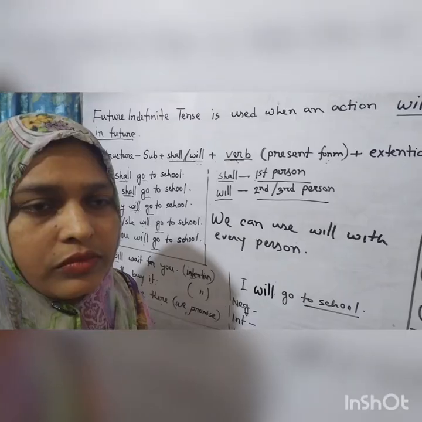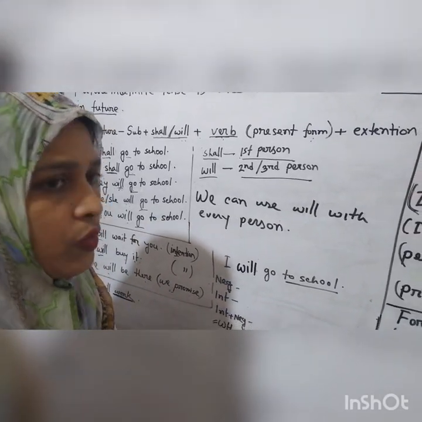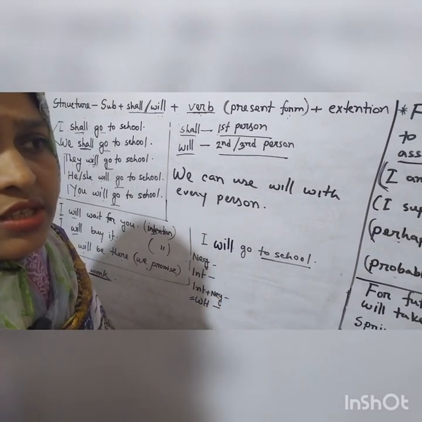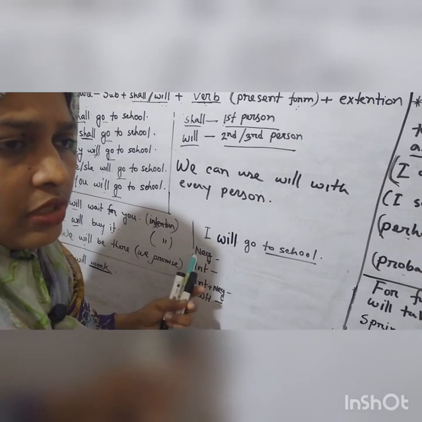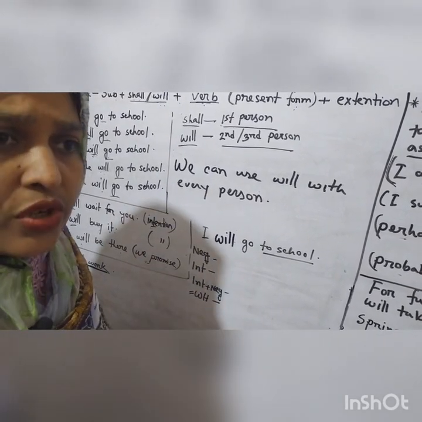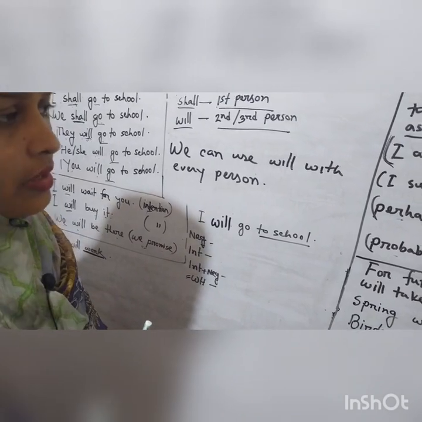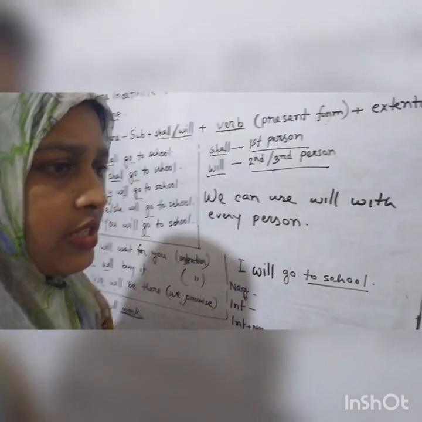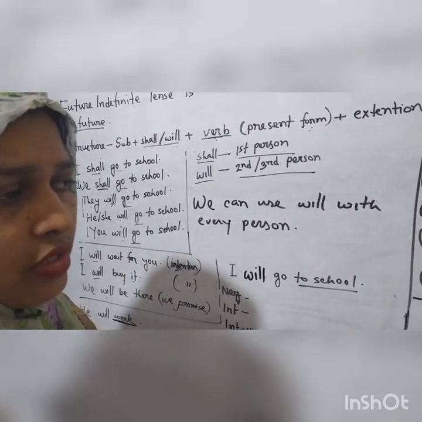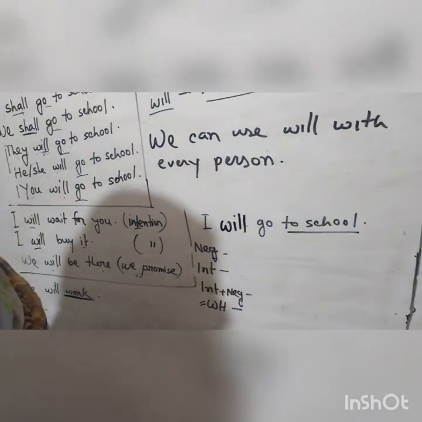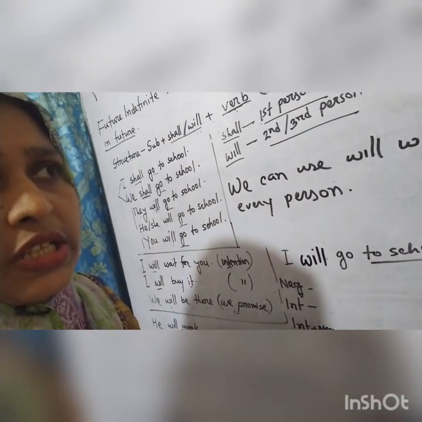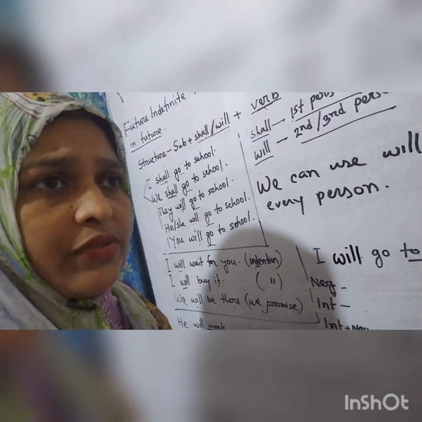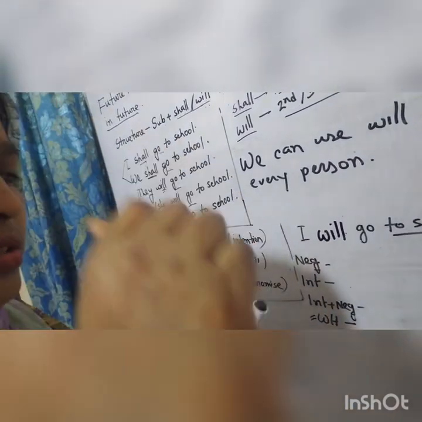Now, to know a tense accurately, we have to know the other forms of sentences: what is future indefinite tense in negative form, in interrogative form, in interrogative negative form, and also in WH question. You have to understand it, or you have to find it. Okay, as I have shown you in my previous class how to make negative and interrogative sentences in present indefinite tense or past indefinite tense, like this way.